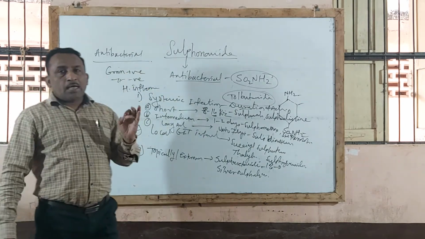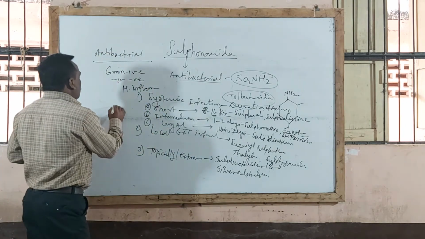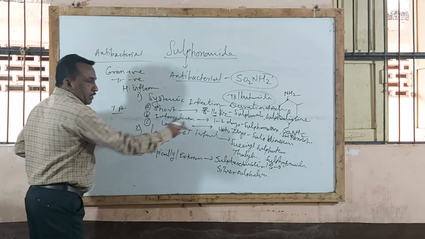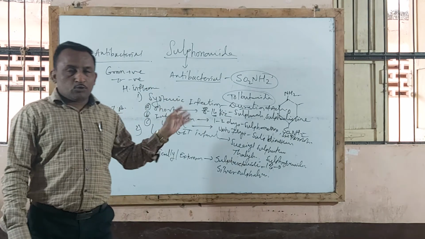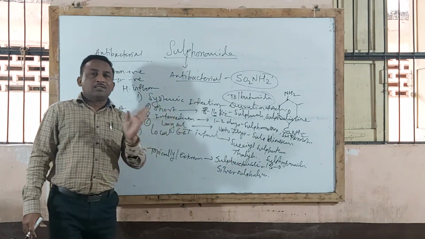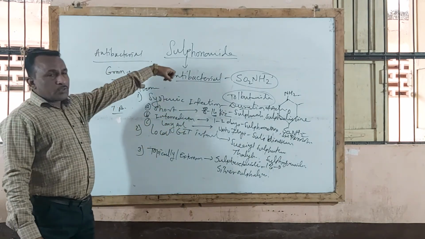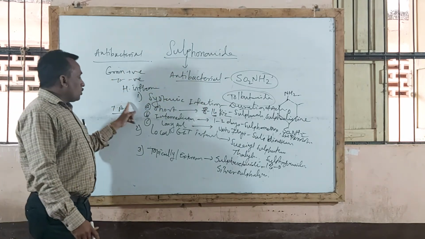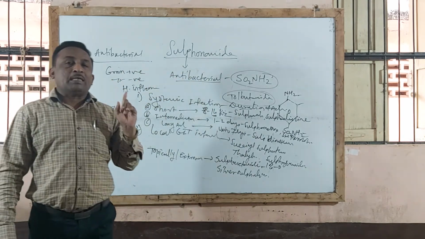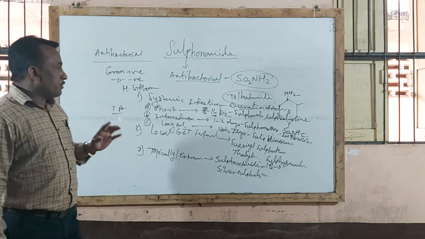But sulfonamides are not effective in treatment of tuberculosis. Just now we completed that in tuberculosis treatment, streptomycin, isoniazid, rifampicin, ethambutol are the drugs. Even though sulfonamides are effective against a variety of microorganisms, they do not show response against tubercular bacilli, isn't it? Because of absence of receptor.